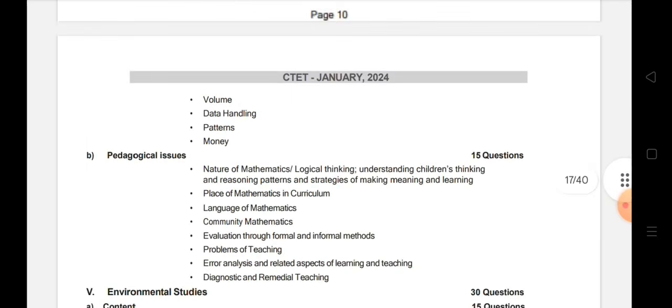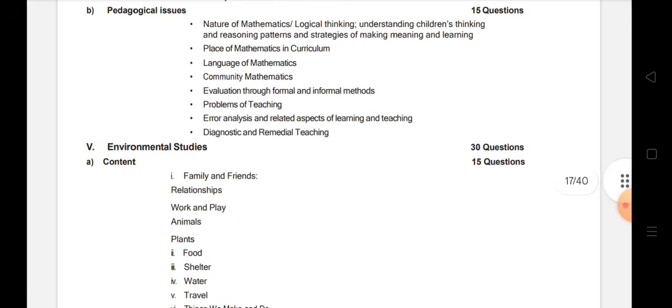But at least try to study these other 15 marks, which means the pedagogical issues you should study, because pedagogy is the same with all the subjects, all right? So nature of mathematics you should know, logical thinking you should know, understanding children's thinking and reasoning patterns and strategies of making meaning and learning, this one you should know. This is theory, right? So you can study very well, very nicely, no worries at all.